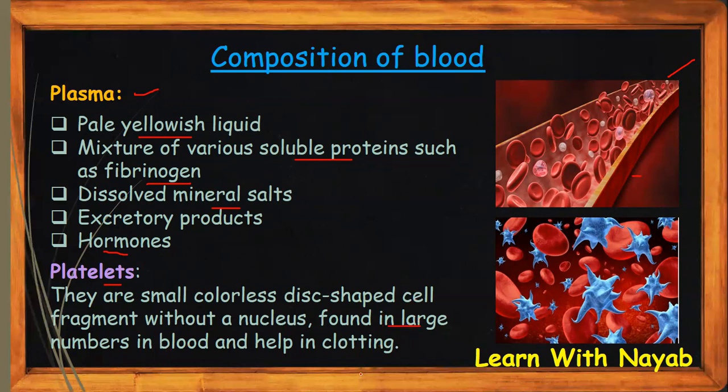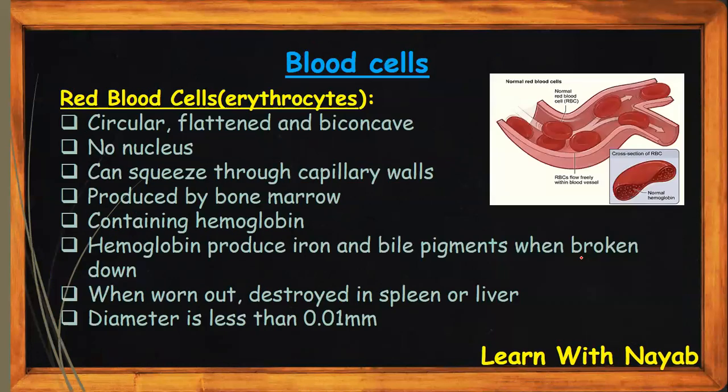Clotting is a process when the blood flows and the platelets stop the blood from flowing. And you can see these are platelets, these white things, you can see associating with the red blood cells. Now we're going to talk about the blood cells.